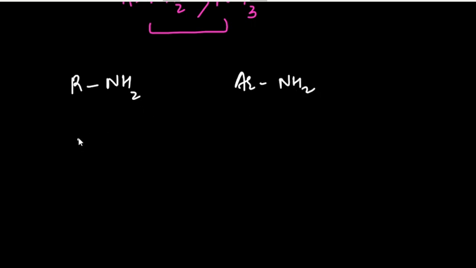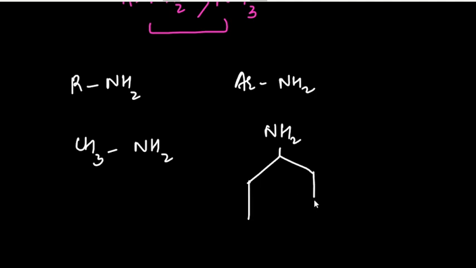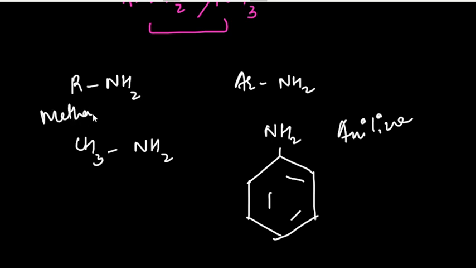Let's take an example: CH3NH2 and C6H5NH2, which is aniline. This is aniline and this is methanamine, and we now have to tell which of these two has the highest basic character.